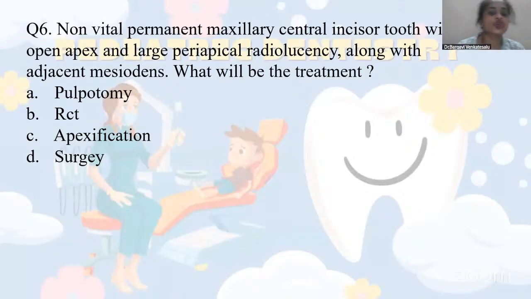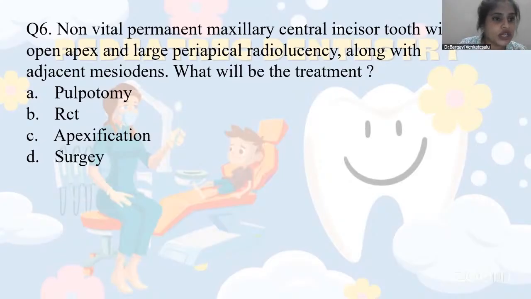All right. So your non-vital permanent teeth, since it is permanent teeth, we can go for RCT. Many of you will just tick for RCT, right? Because it is in permanent teeth. If it is in primary, you can go for pulpotomy. Okay, so we can go for RCT. You can just tell that, because it's permanent teeth.